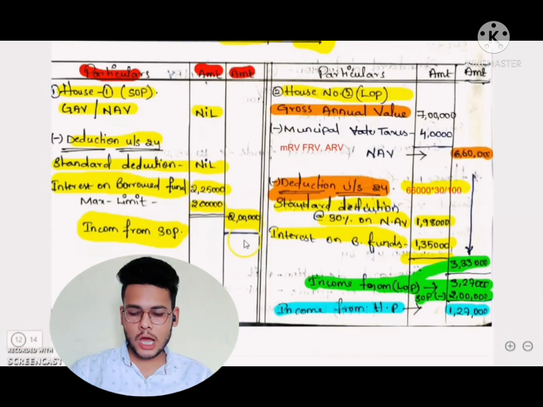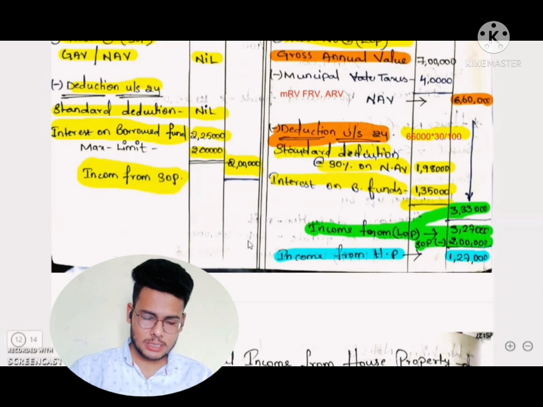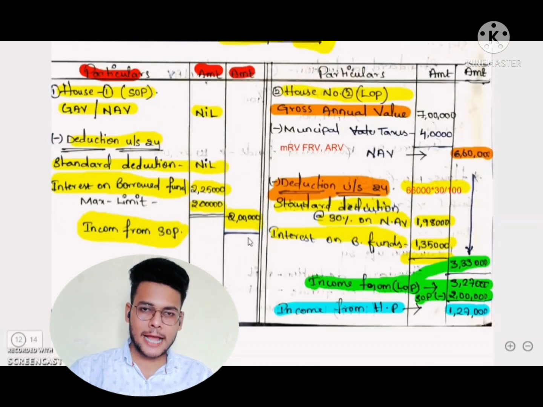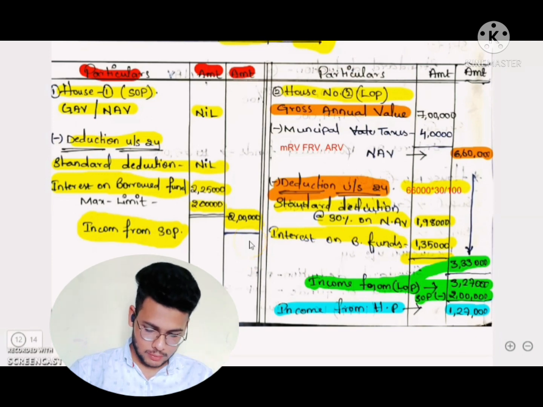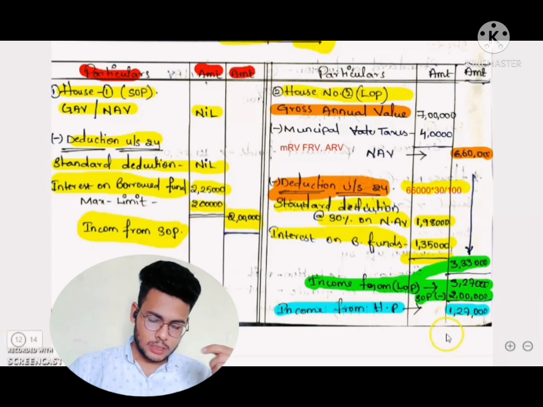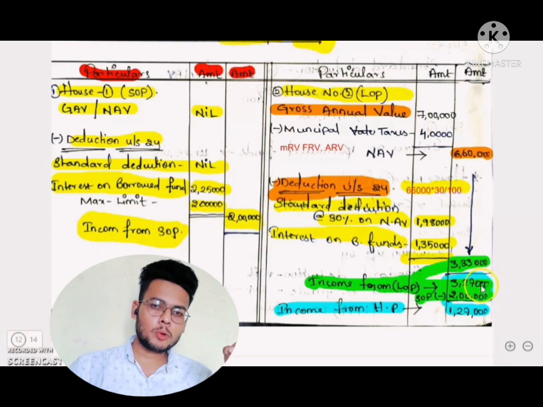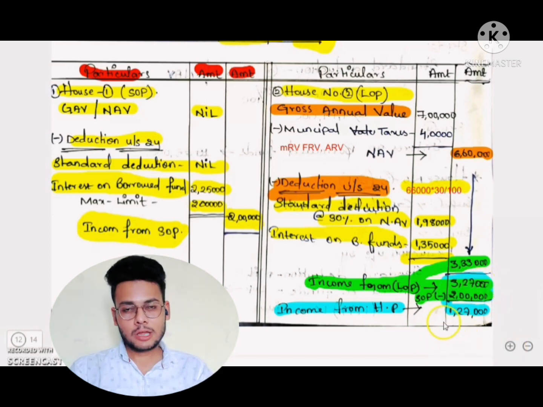The person having two houses, one house is self-occupied, that is 2 lakhs rupees, and one house income is 3,27,000, that is LOP. After deducting SOP 2 lakhs rupees from LOP 3,27,000, we will get income from house property as 1,27,000.